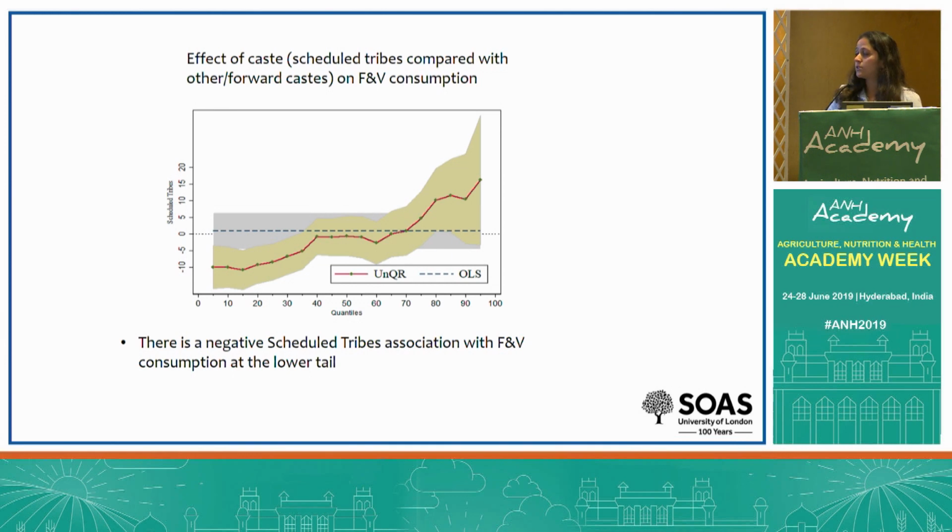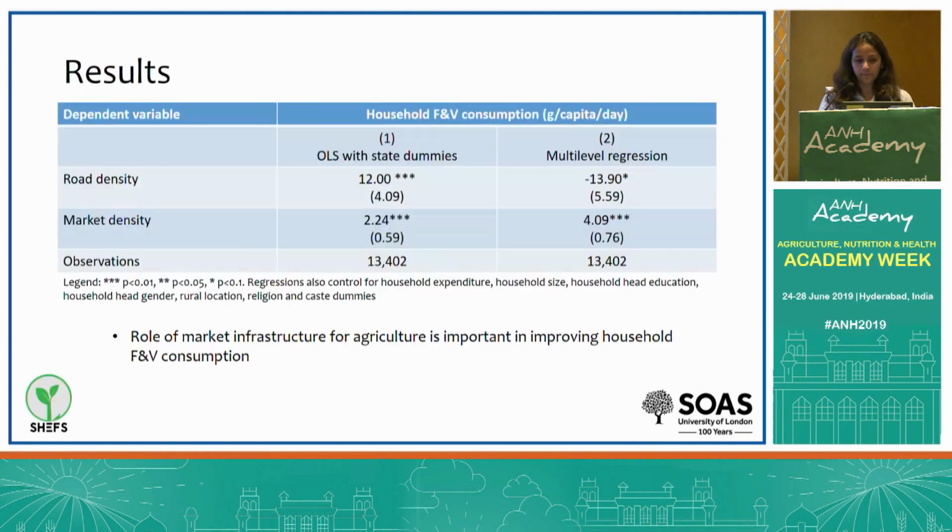But there is one association relating to caste that is stronger at the lower tail than in the rest of the distribution. So here the OLS results indicate that once income and all covariates are controlled for, caste makes very little difference to fruit and veg consumption. The UQR results suggest to the contrary that there is a negative scheduled tribes association with fruit and veg consumption at the lower tail, even after controlling for income and other covariates. Specifically, this points to the need to address a caste-based inequality that exacerbates very low intakes.